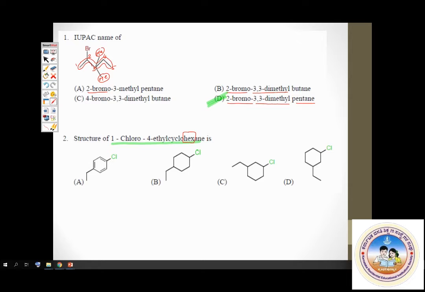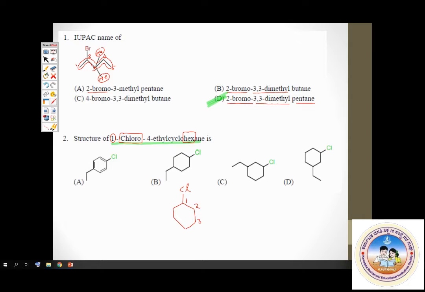So cyclohexane. I write a hexagon in bond line notation. Then there is a chlorine atom, chlorine substituent. Where is the chlorine atom present? First position. So let us say this is carbon atom numbered 1. Here there is a chlorine atom attached. Okay, 1 chloro. Then number the other carbon atoms: 2, 3, 4, 5, 6.